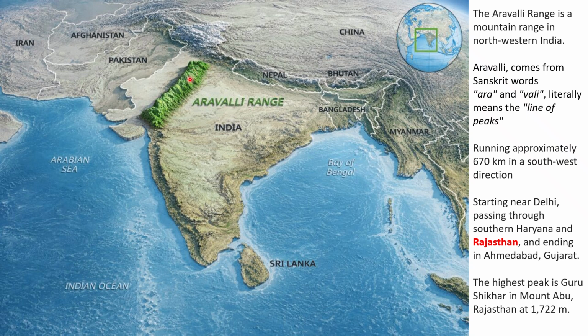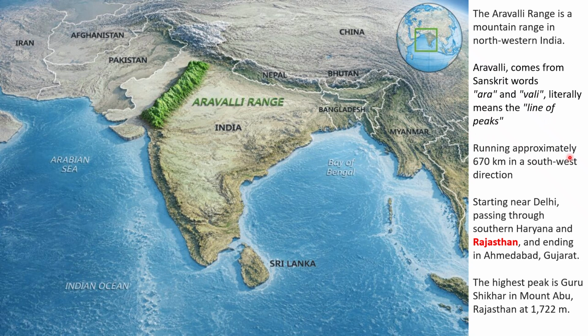This is called the Aravalli Range. The Aravalli Range is a mountain range in northwestern India. Here it is: east, west, north, northwestern India. Aravalli comes from the Sanskrit words Ara and Valli, meaning line of peaks.